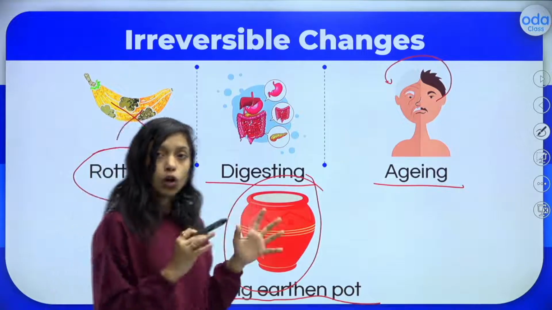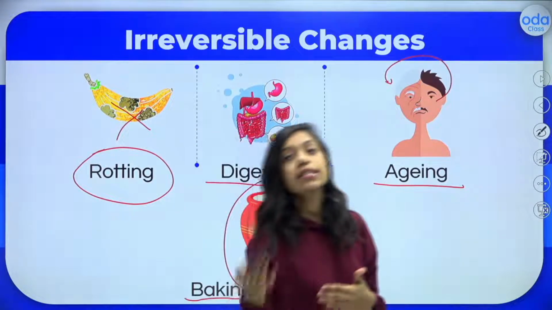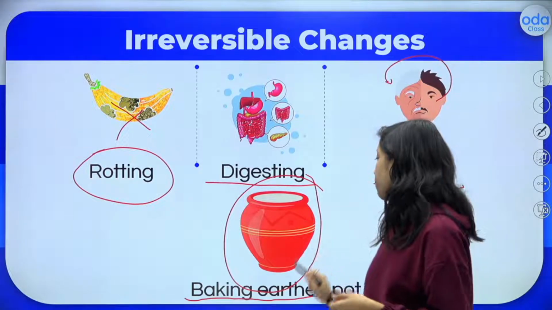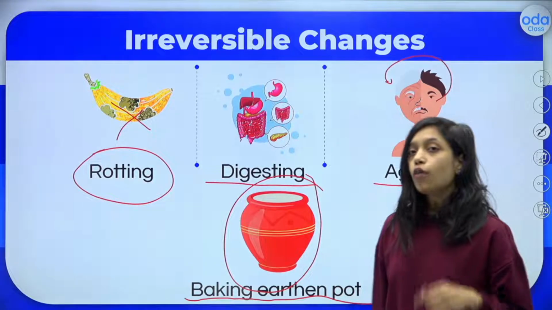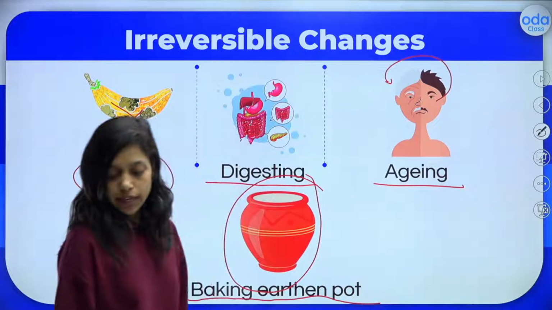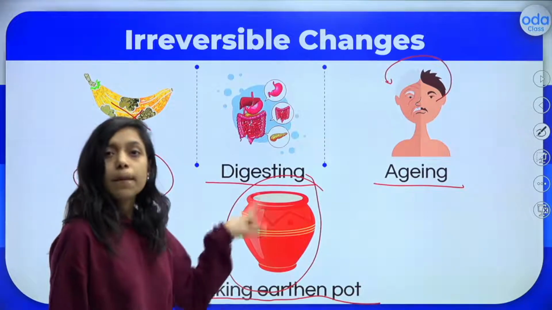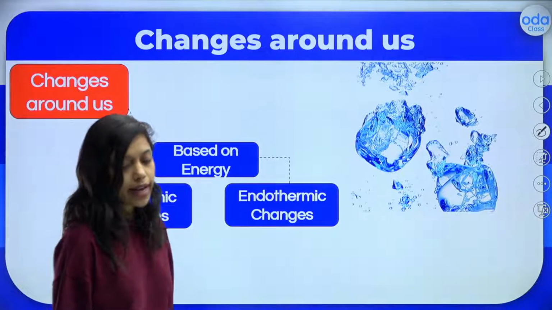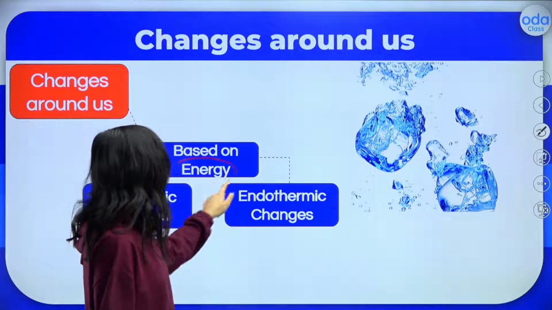Okay, so the normal pot can be reversed, that is a reversible change. But a baked earthen pot, if you have already baked the pot, then you cannot reverse it to the normal clay. Okay, so this was all about changes based on reversibility. Now next one, based on energy.